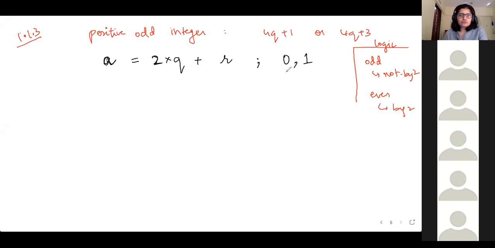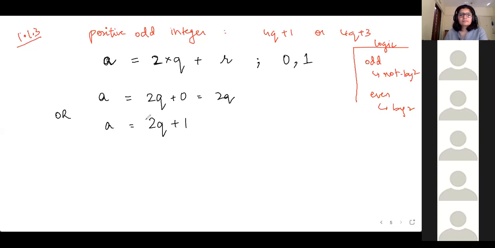Okay, now which means that any random number will be of the form 2q plus 0, which is basically equal to 2q, or 2q plus 1. Isme se which will be odd number and which will be even?